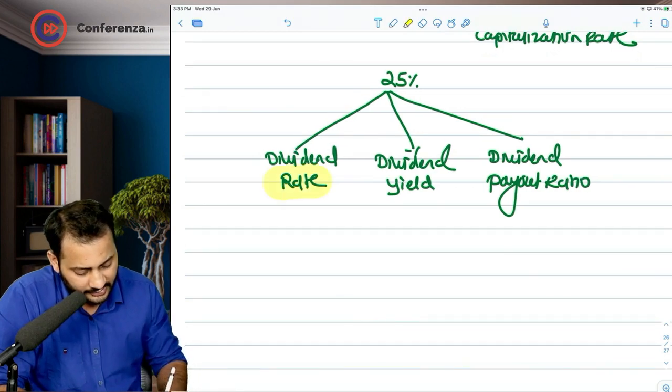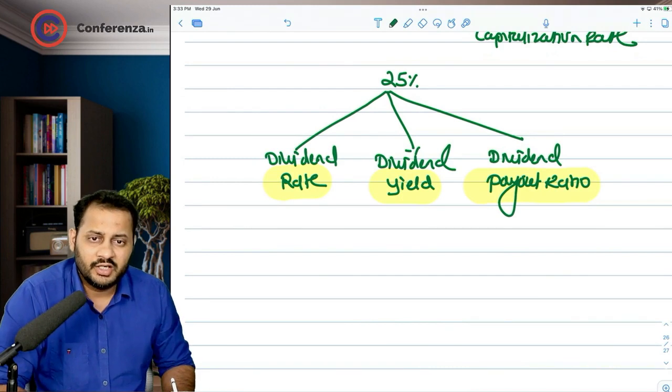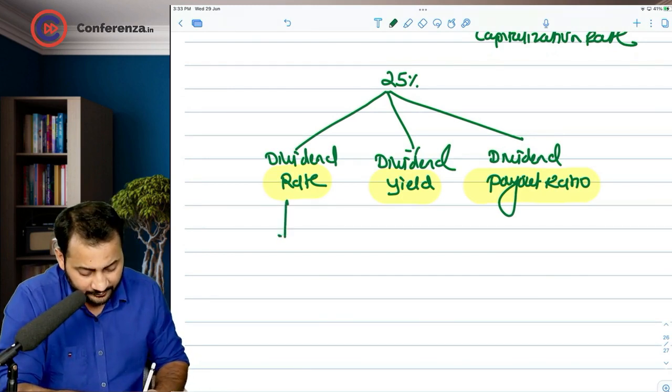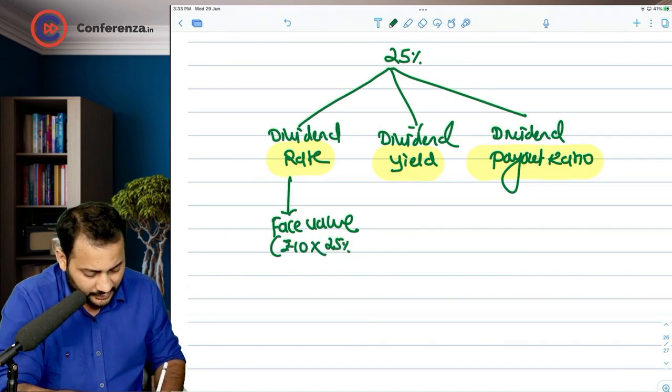Okay, there are 3 different terms which are used. So understand, whenever 25% seems to be a dividend rate, that means it is applied on the face value of the share. Let's say the face value is rupees 10. So on 10 we are going to apply 25%.